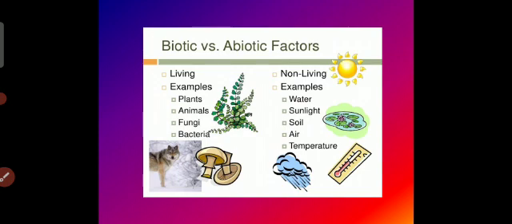Now, these biotic components are generally found up to a height of 6 km in the atmosphere and up to a depth of 7 km in the oceans. Biotic components have two categories: producers and consumers. Producers are the organisms that produce their own food directly from the environment, for example plants. Consumers are the organisms that depend on plants and animals for their food, for example human beings and animals.